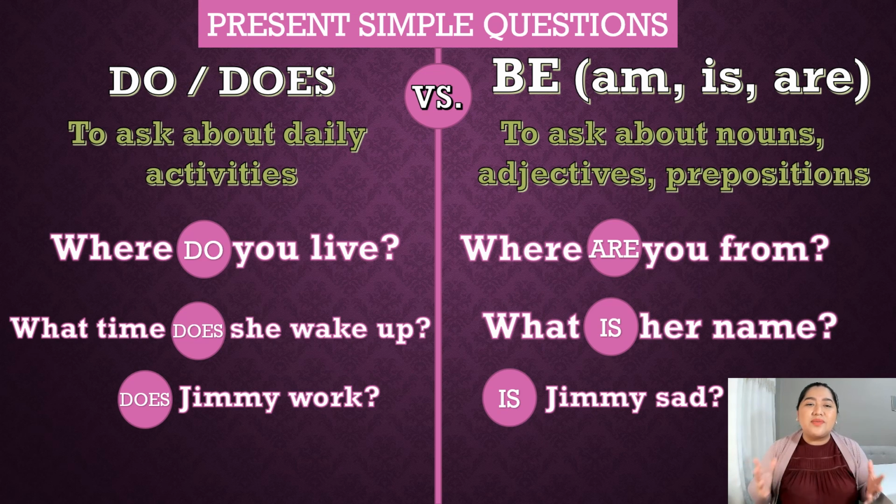So come on, let's do a review one more time. We need auxiliaries in present simple tense, like do and does, when we use verbs or activities in our question. Where do you live? What time does she wake up? Does Jimmy work? All of these are verbs, activities, actions. But we need the verb be in a question when we ask for a noun, an adjective, or a preposition. Where are you from? Are you happy? Are you sad? Is she intelligent?